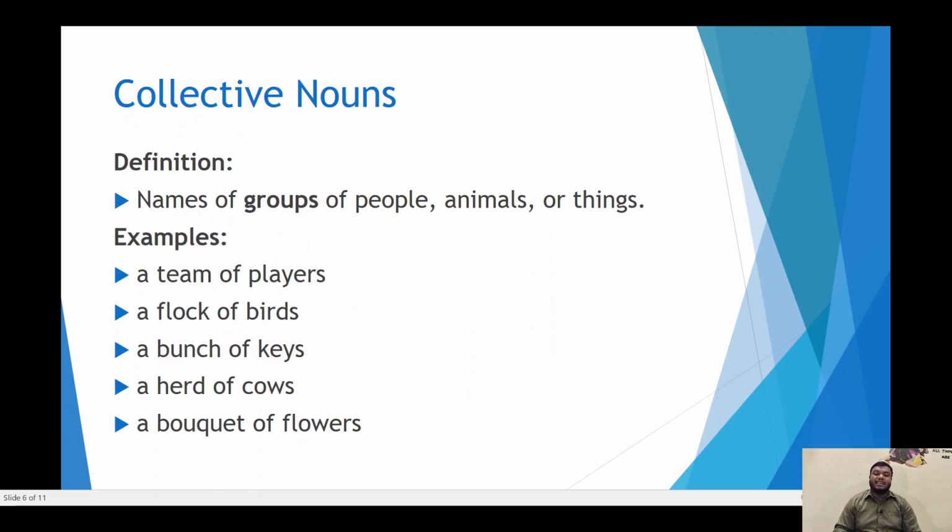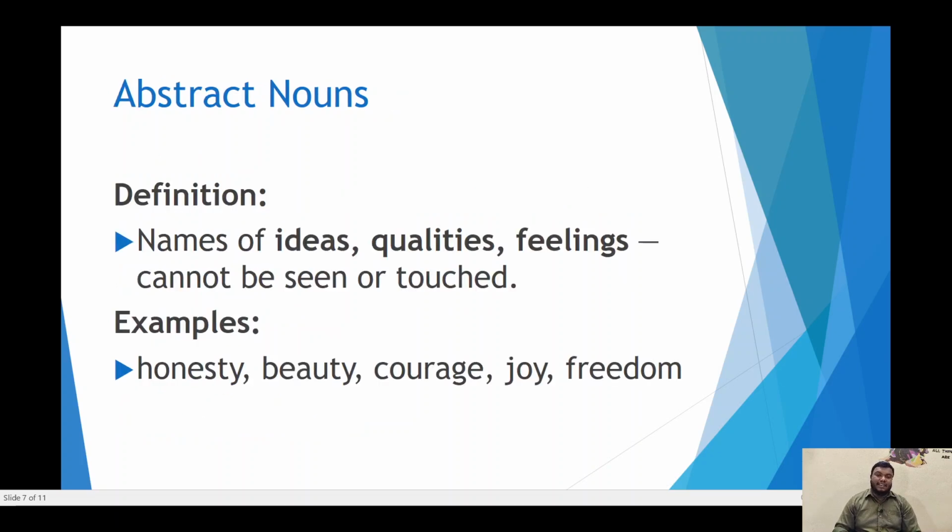Next type is collective nouns. Collective nouns are the names of groups of people, animals, or things. For example, a team of players, a flock of birds, a bunch of keys, a herd of cows, a bouquet of flowers.